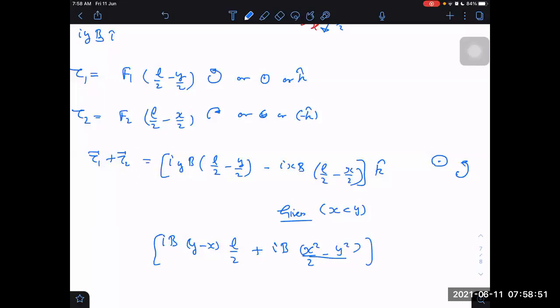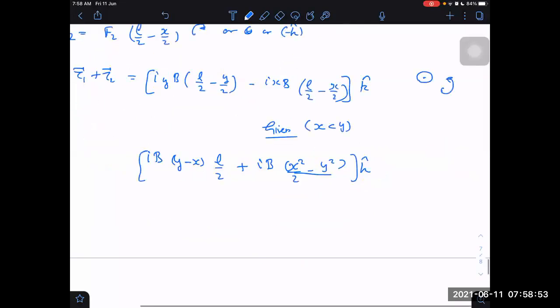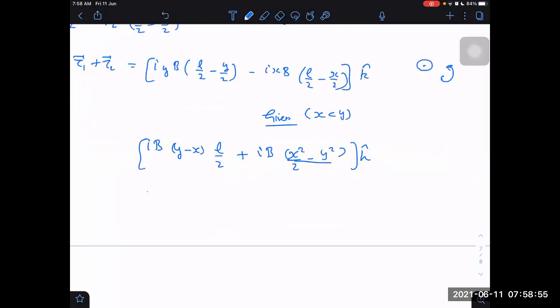So we are getting now b taken common, y minus x also taken common, and inside we are left with L minus, by 2 also taken common. Is it right or not? L minus. Yes, it is minus, because y minus x is common.